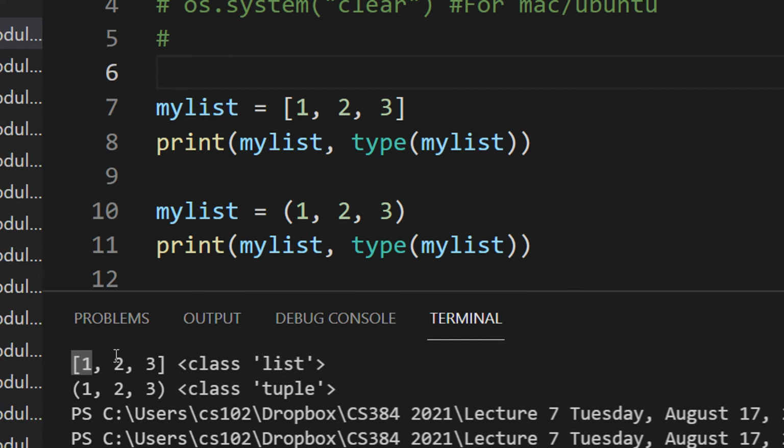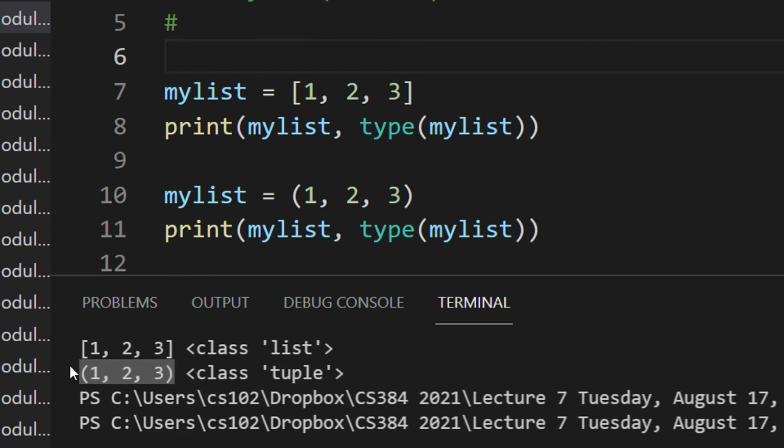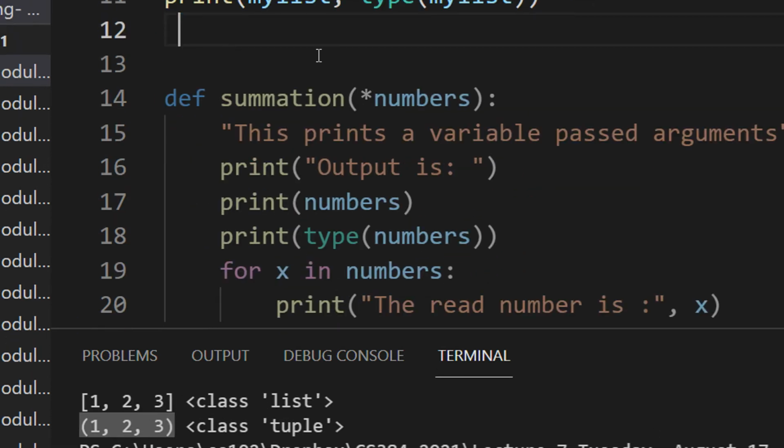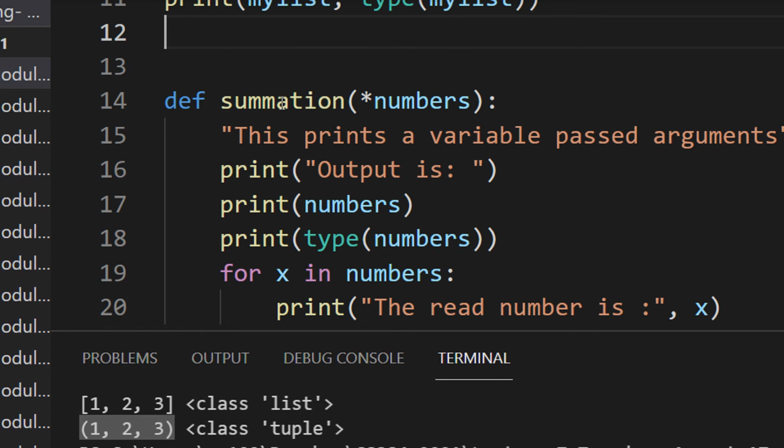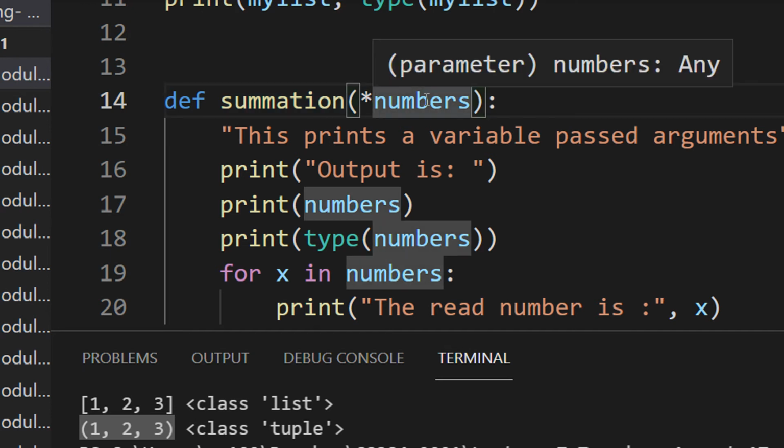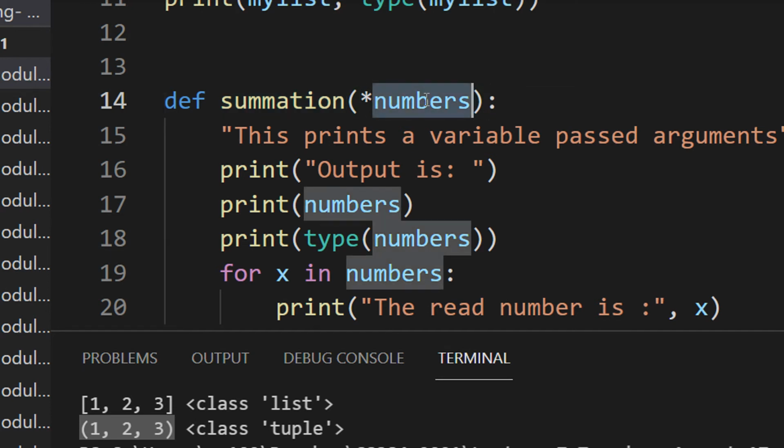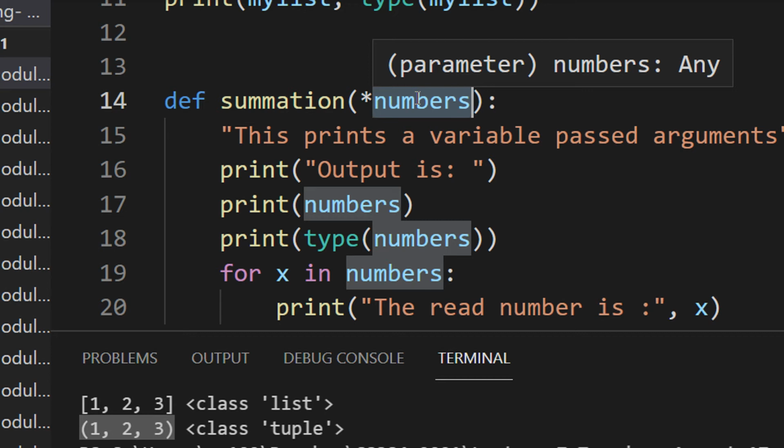So you can see this is a tuple, with round brackets instead of square brackets, that is 1, 2, 3, and 1, 2, 3 is a tuple. Now, let me see what I have defined here. I'm defining a summation function, and in the summation function, I'm using asterisk numbers, right? Don't get too bogged down thinking these are pointer arithmetic and all, nothing of that sort. It is just a way of passing parameters.